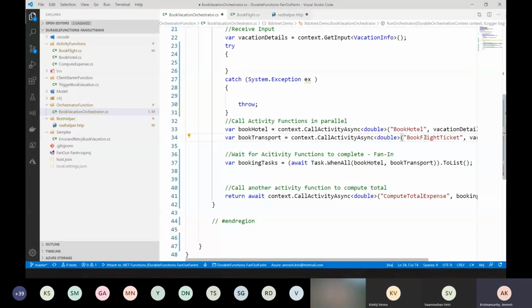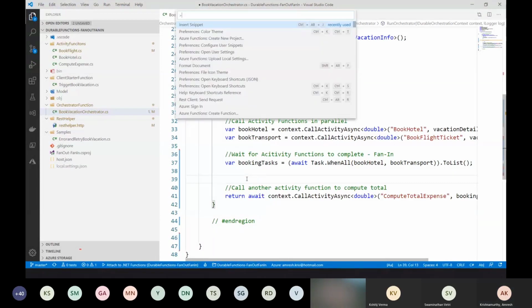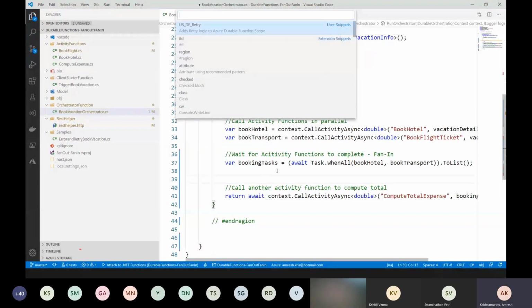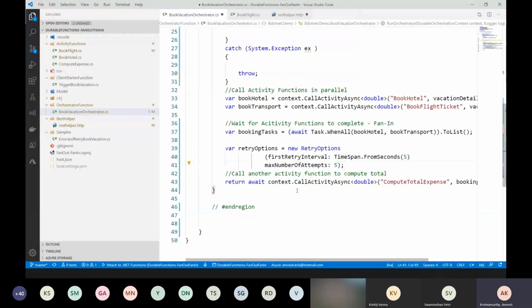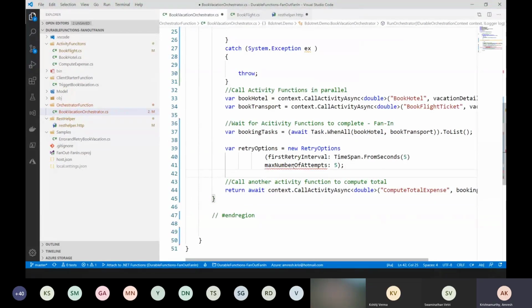What happens if you want to retry, for example if book flight ticket is taking a little more time than expected? All that is also available. There is a retry option available as part of Azure Durable Functions.